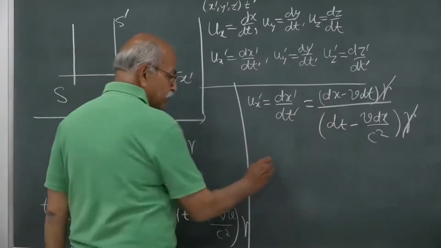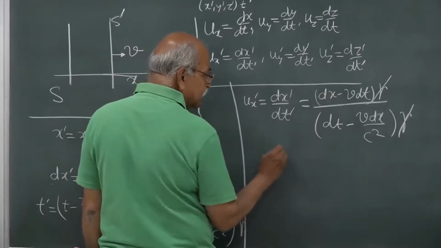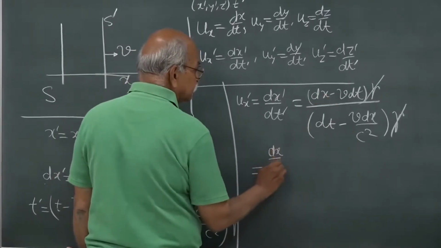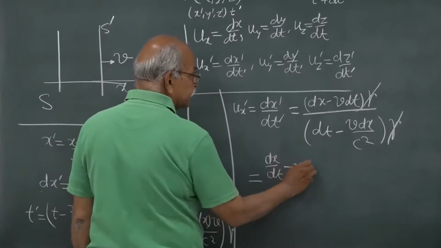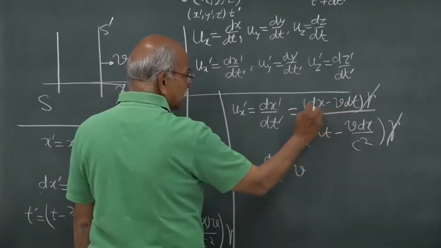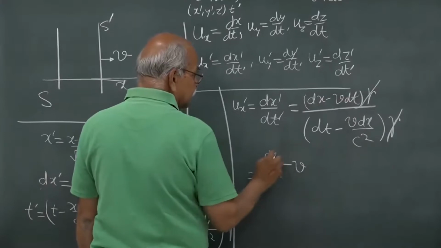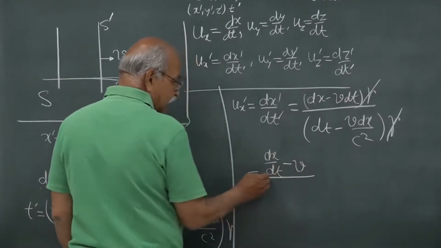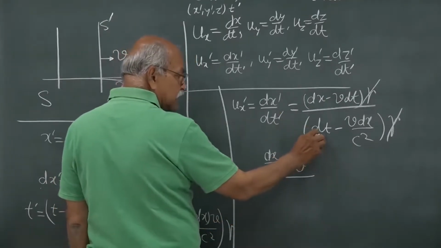So what do you get? This is equal to dx/dt minus v, this dt cancels out, we are dividing by dt. So dx/dt minus v, and denominator also you have to divide by dt.